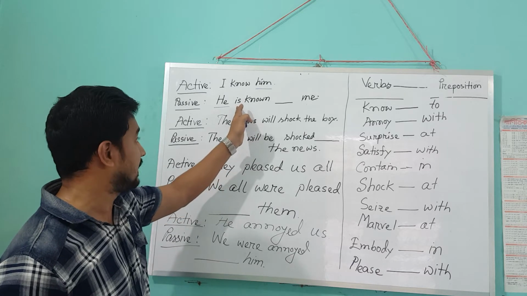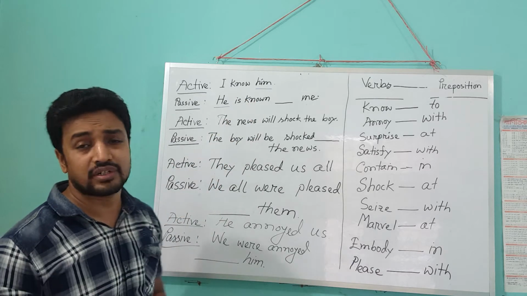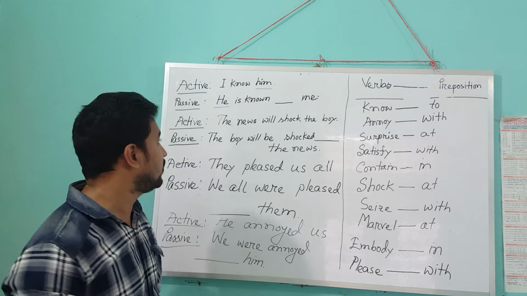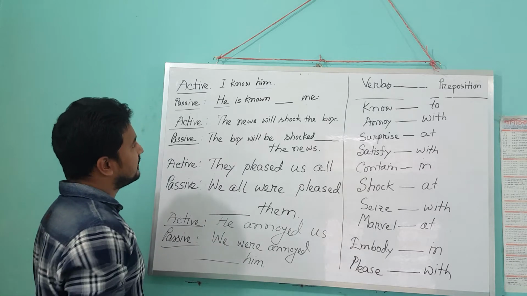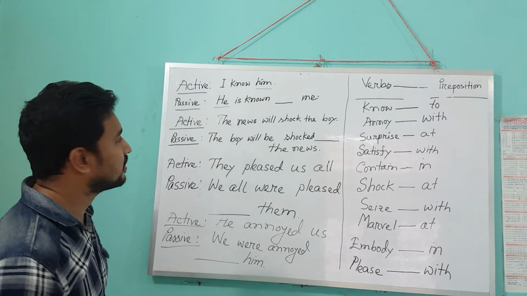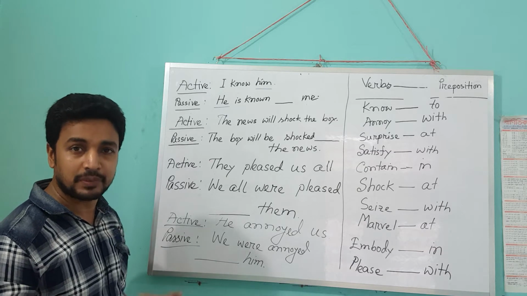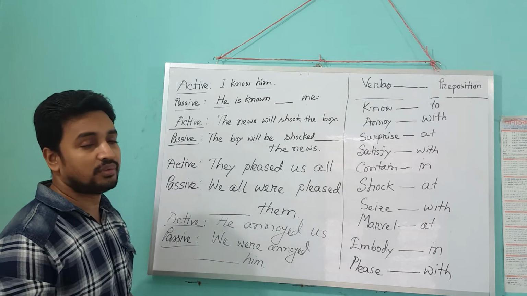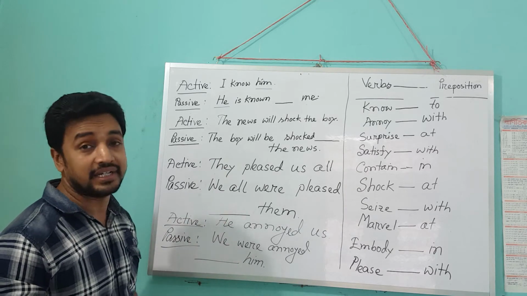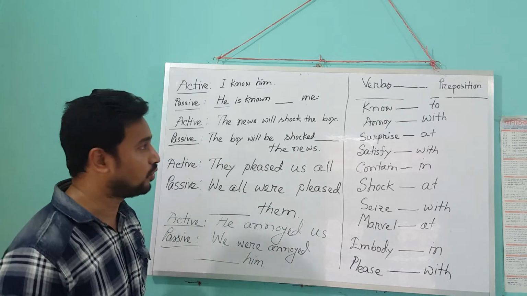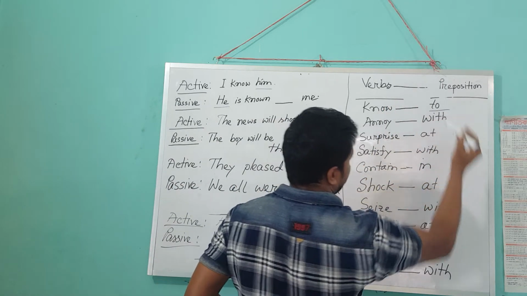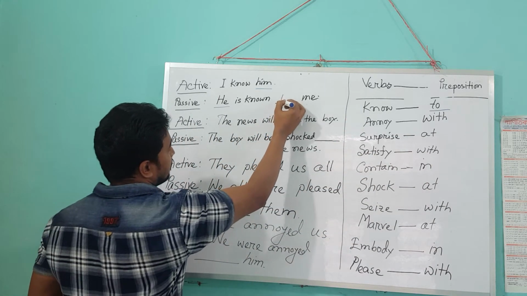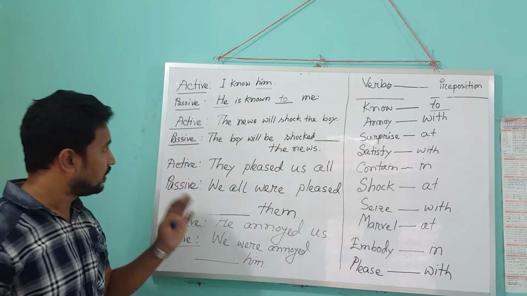Then know becomes known, the past participle form of know. Now whether we use by or another preposition: after known we are not able to use by, so we will have to use to. I have already mentioned some different examples here. So we will have to write "to me" instead of by.